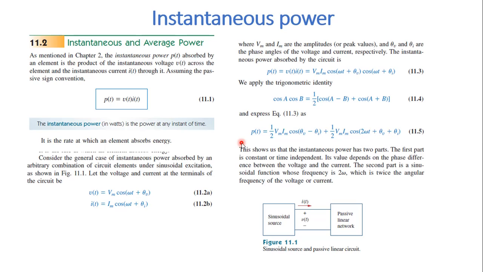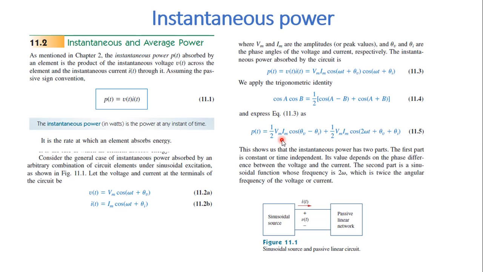So this is the value of instantaneous power. Now if you notice this equation, you can see that you have two terms. This is the first term and this is the second term. The first term is half Vm Im cos of theta v minus theta I. So the first part is time independent. We do not have a term t here. So this term is time independent.